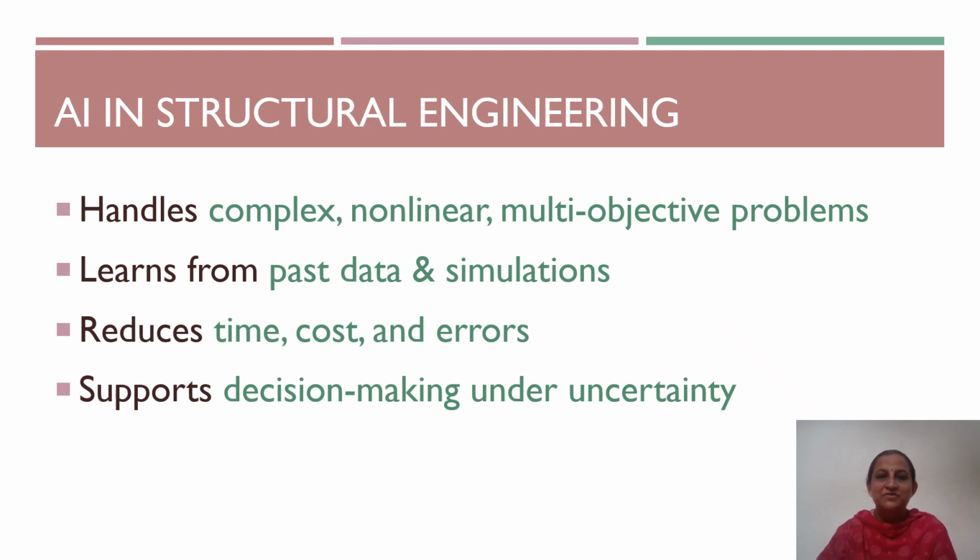Structural engineering problems are often complex and involve nonlinear behavior. Multiple design constraints have to be taken care of during the design process, and there are different multi-objective problems to be solved, and it should also satisfy safety, cost, and sustainability criteria. AI techniques can analyze these complex relationships more efficiently.